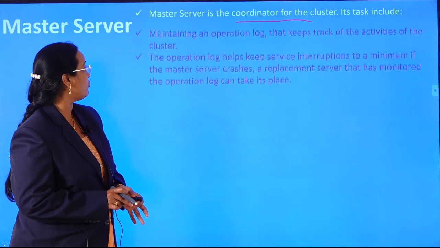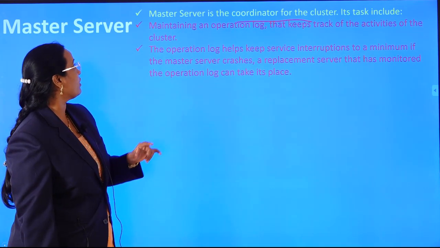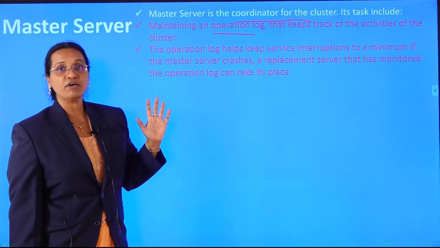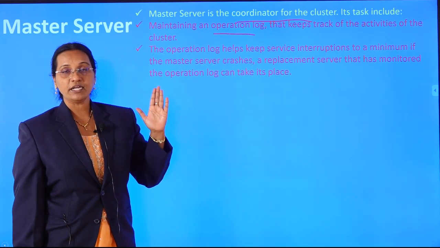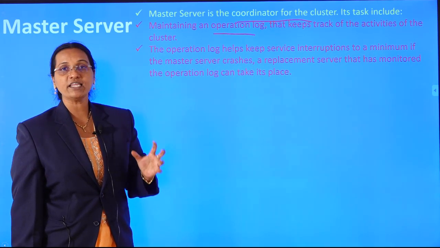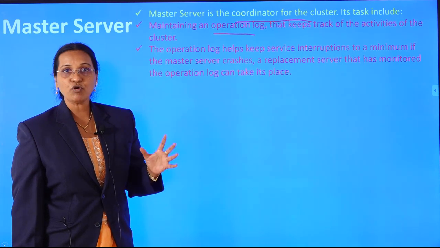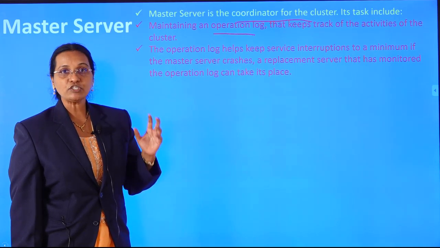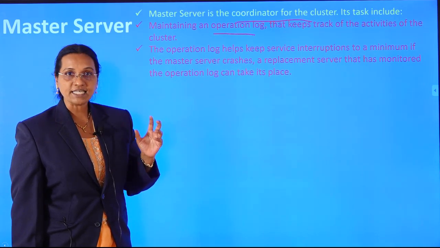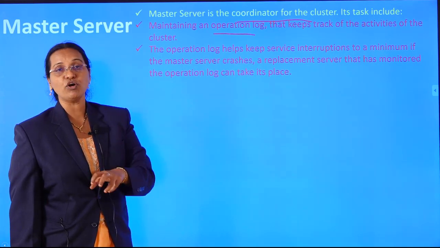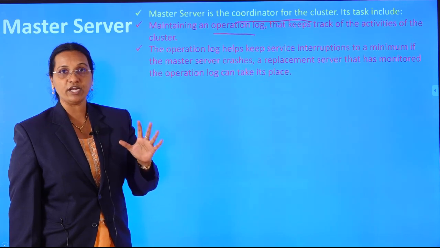What task is responsible? It is responsible for maintaining the operation log. As in the previous slides, we have seen how the name node and data node work. The data node is responsible for holding the data only, whereas the name node is responsible for holding the metadata, that means the data about data. In which location data is stored, what is the size of the file, what kind of data the file is holding, all such meta information will be held.